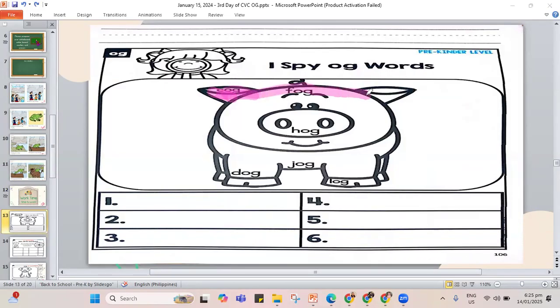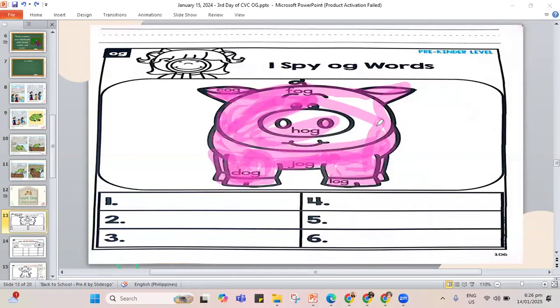So I have here the hog. And what we want you to do for this work is to color and write the og words from the hog. So we will write them down. We will list them down. There are 6 words that you will need to write.